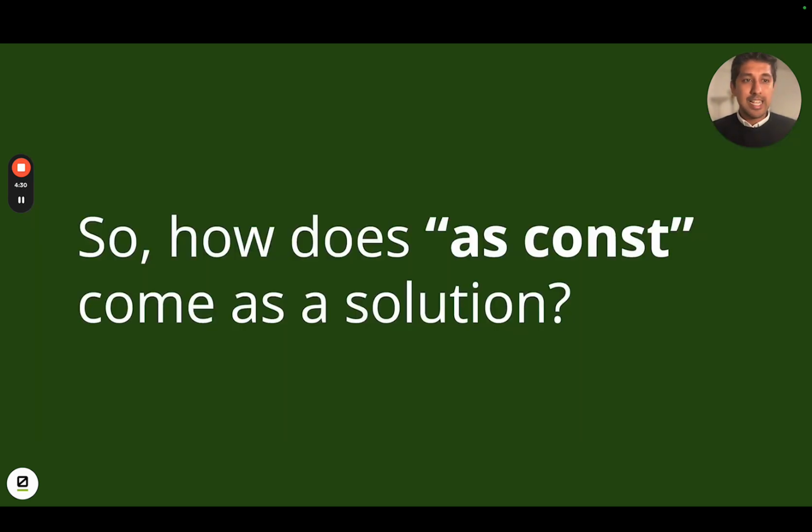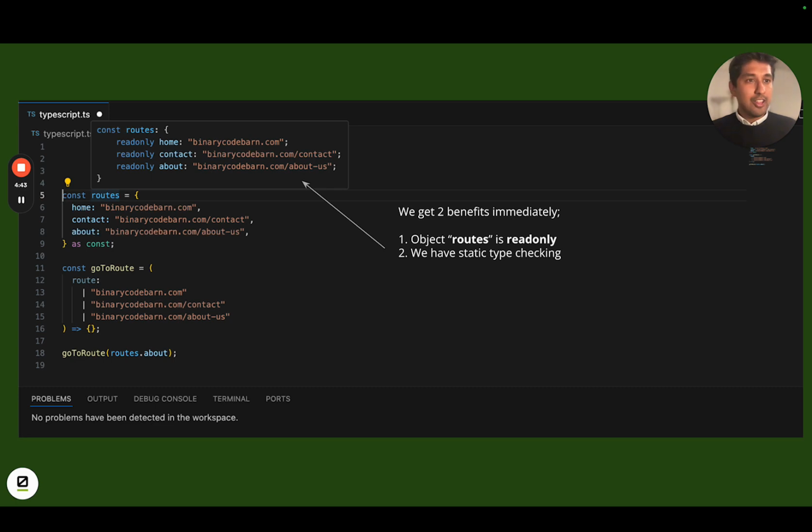The solution is as const, which is a very powerful and a very small feature in TypeScript, which I think is not used as much as it should because enum takes a lot of priority. So the only thing that I've done is on line number 9, I've suffixed it with as const, and that's it. And as soon as I do that, it converts my routes object into a read-only key value pair, where all the values are not mapped as string but as actual values, and then I can do a lot of manipulations on them.